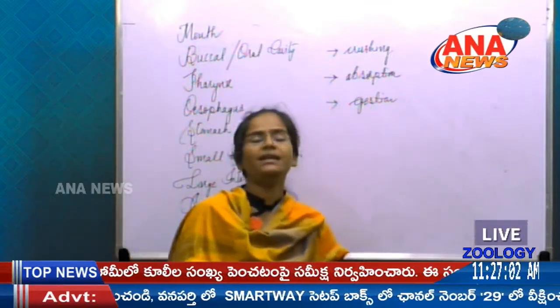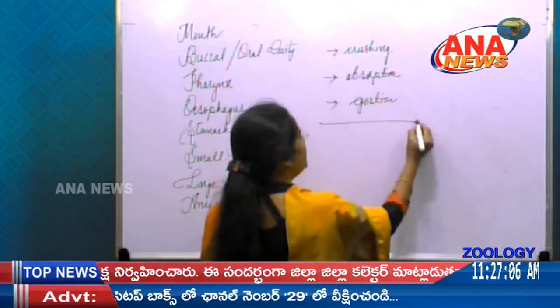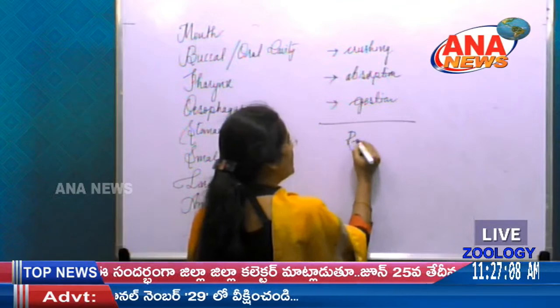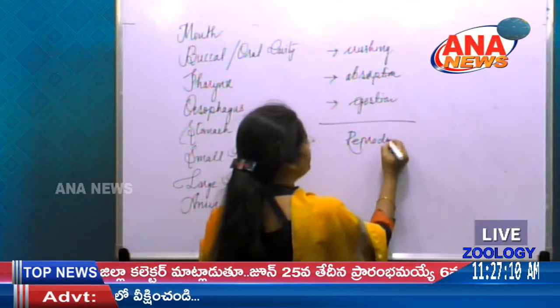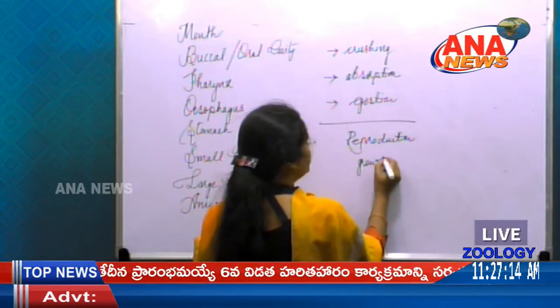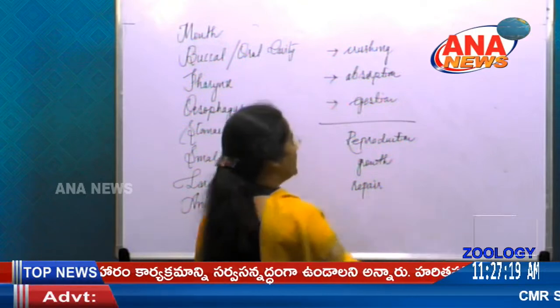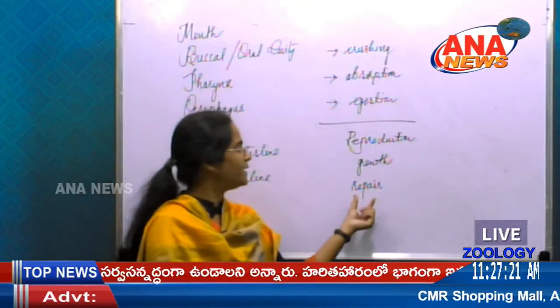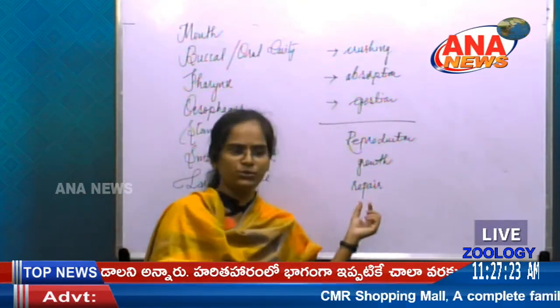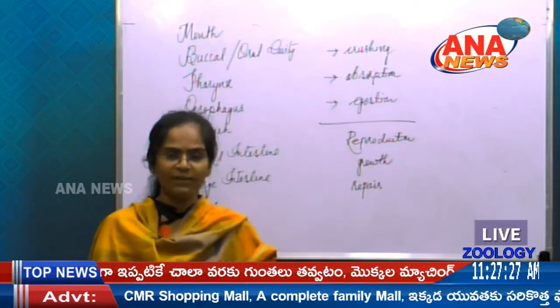So why do any living organisms need food? It is useful for reproduction, for growth, and even for repair. So what is this repair here? If any tissue or any cell has been damaged, it can be repaired by our system itself.